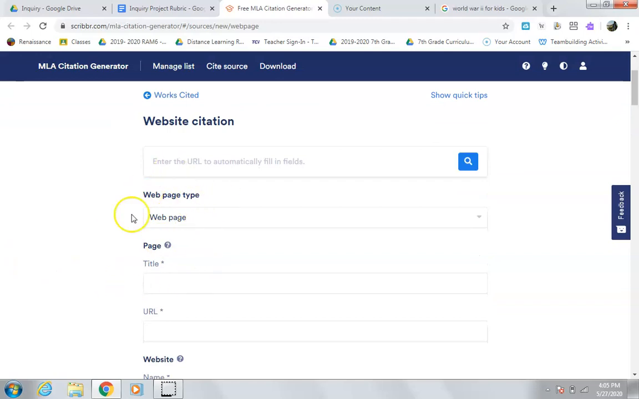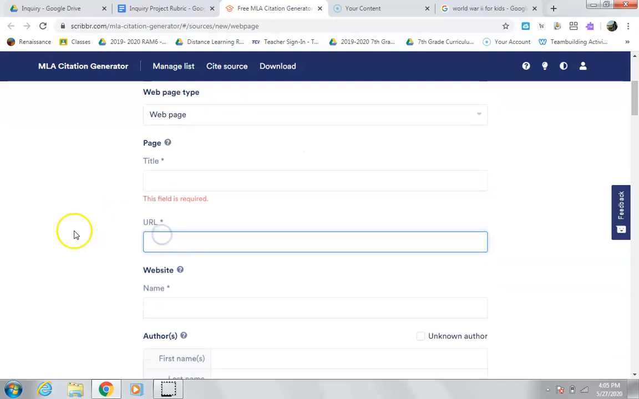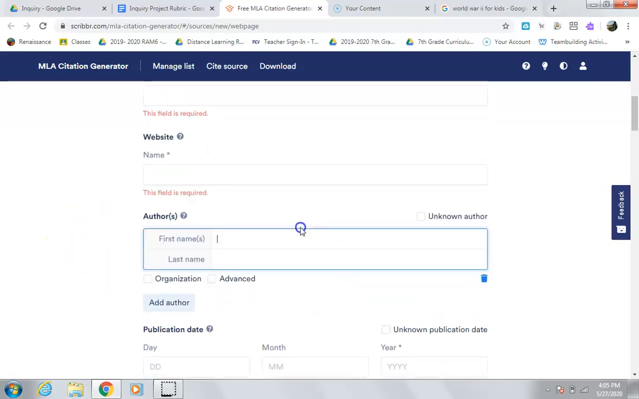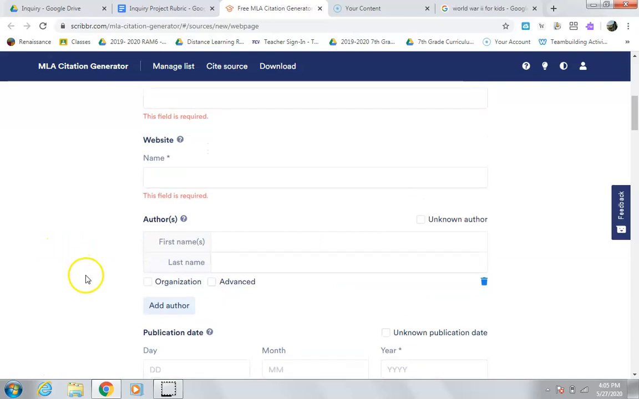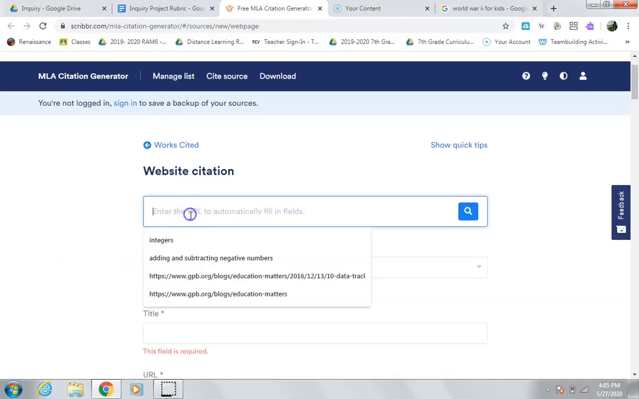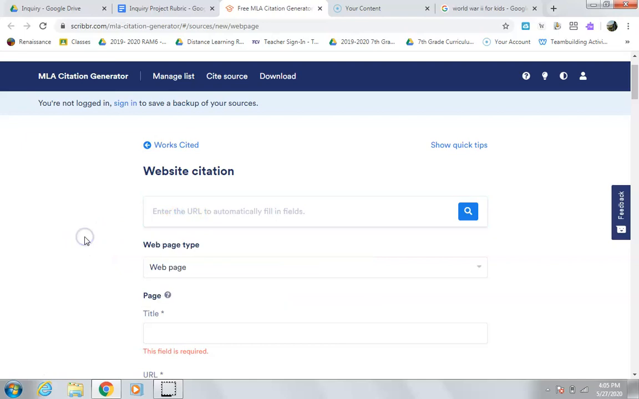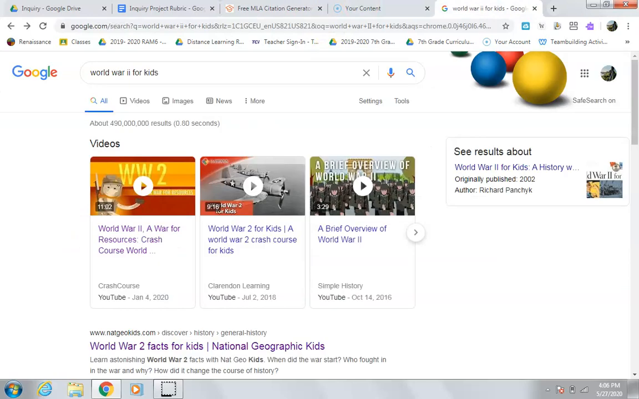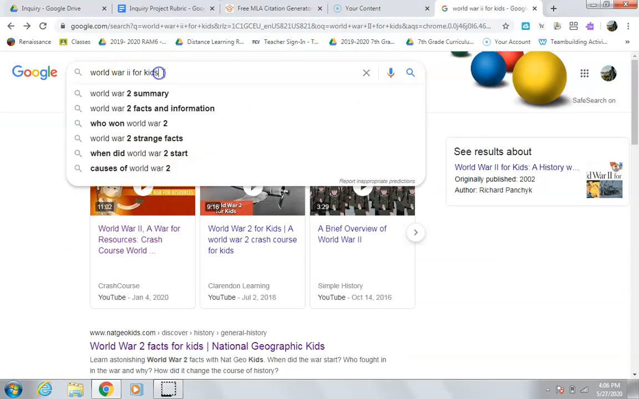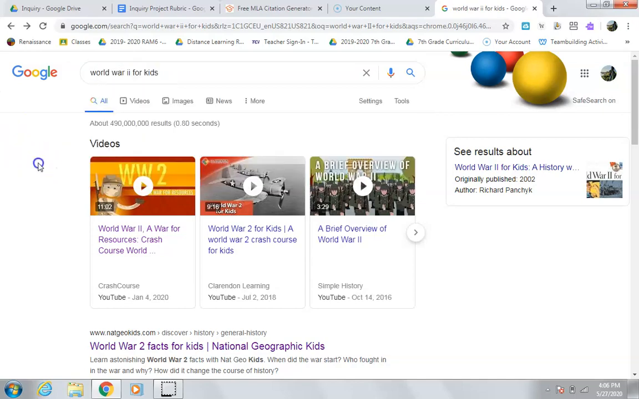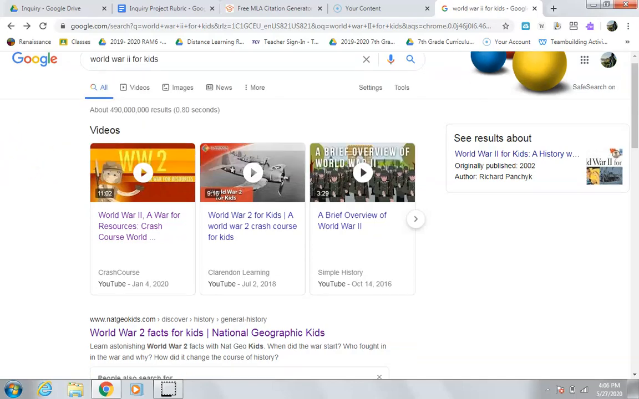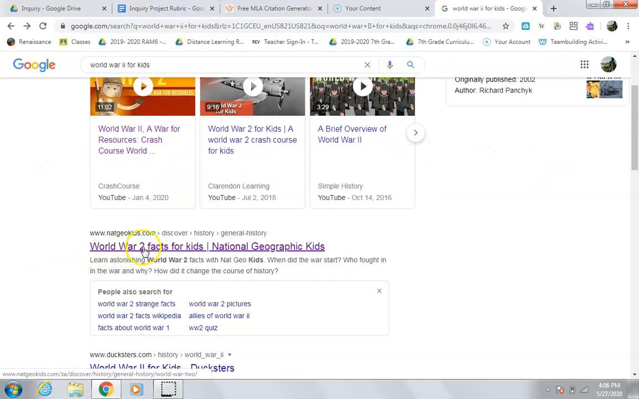Instead of filling all this in by hand, you have to find the web page type, find the URL, you have to find the website, you have to find authors. This website does it all for you as long as you get the website URL or the website.com address. So that's what we're going to do right now. So I search World War II for kids, since that is my fake inquiry project focus. And we're going to click on this first website that says World War II facts, because I know I'm going to use World War II facts in my presentation for Mr.